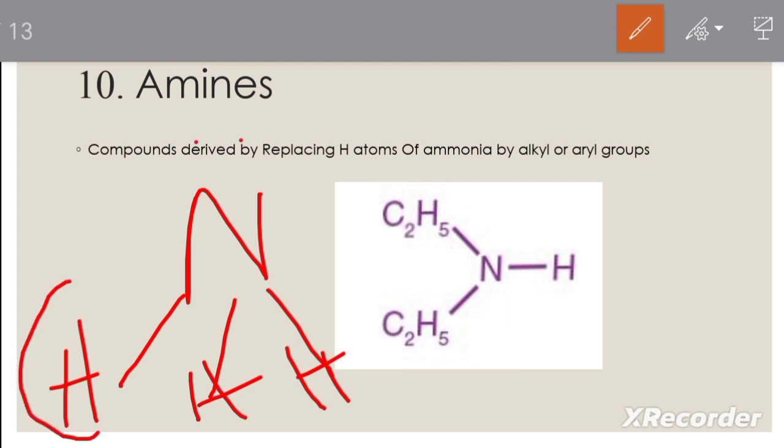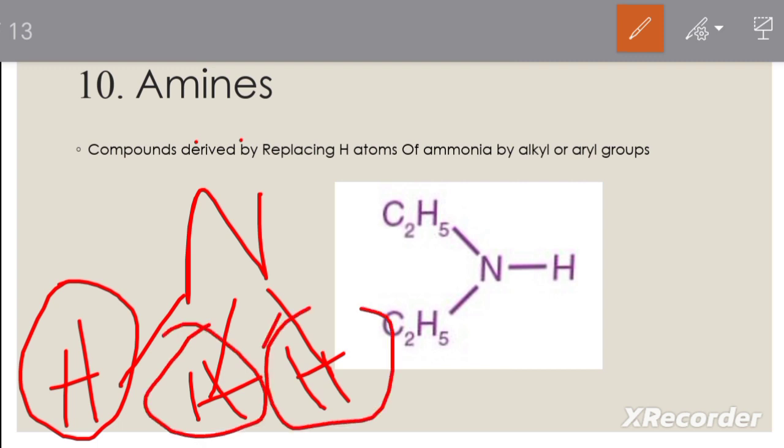So we can replace either one of these hydrogens or 2 or even 3 hydrogen atoms with alkyl or aryl groups. Then it becomes an amine. Here in the given compound 2 hydrogen atoms are replaced by 2 alkyl groups. We can even replace 3 hydrogen atoms.